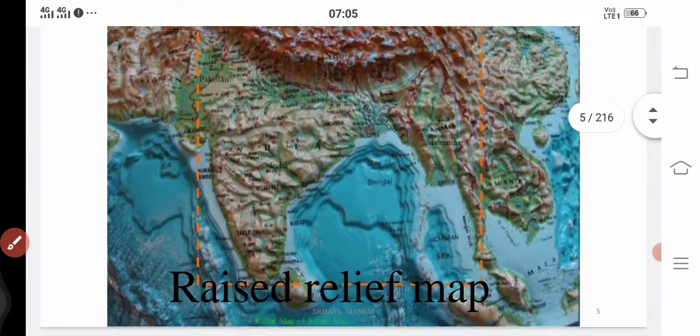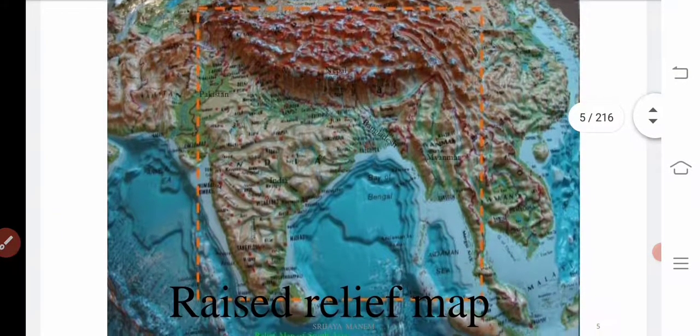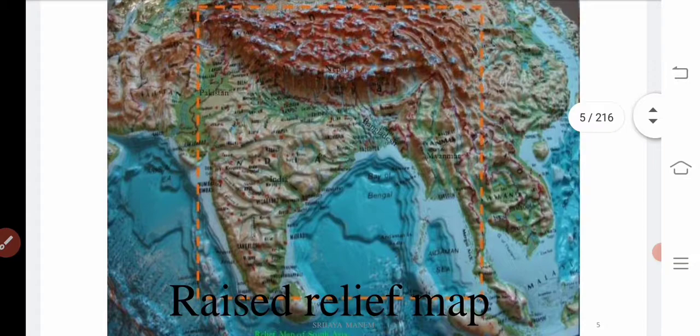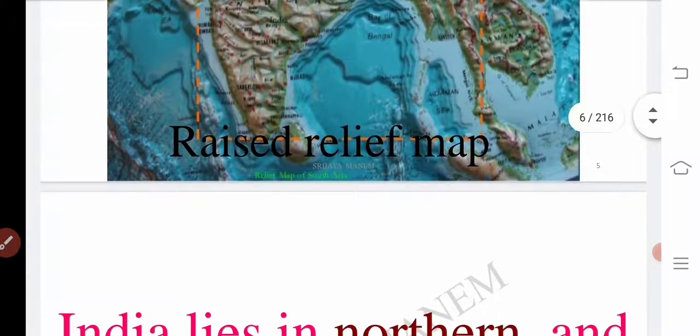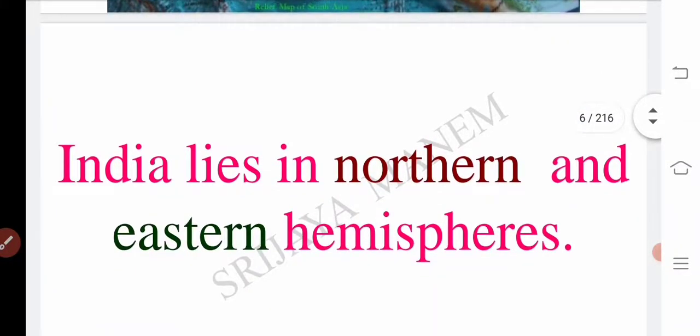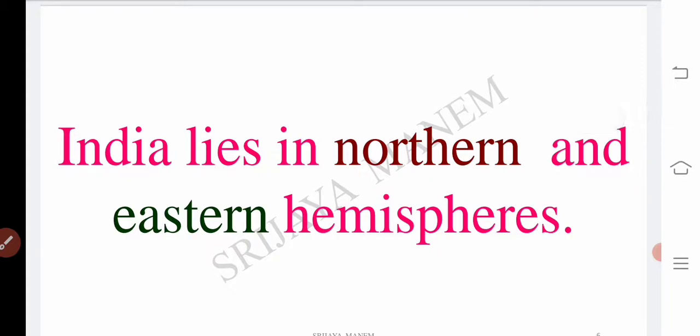Okay, this is actually called a raised relief map. It is called a raised relief map because we find the landforms shown here, not like in a normal land map that we see in our schools and all. So this is a very useful 3D map, through which we can also study the physical features of the world. Next you see, where is India located in the world.